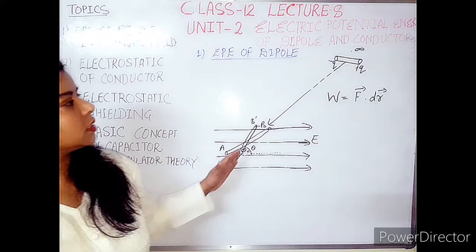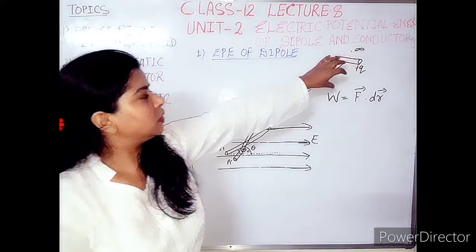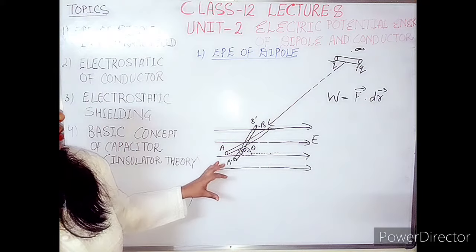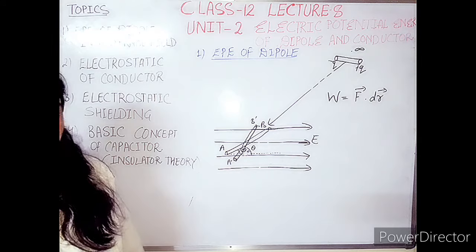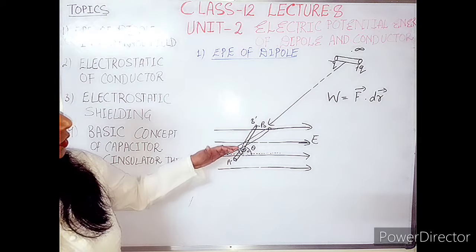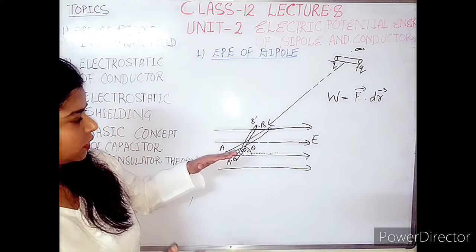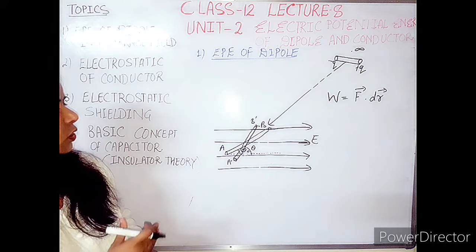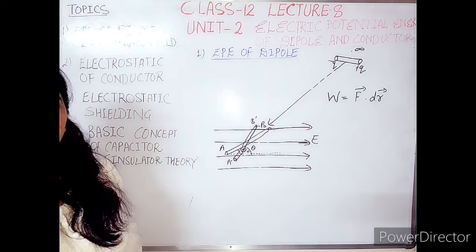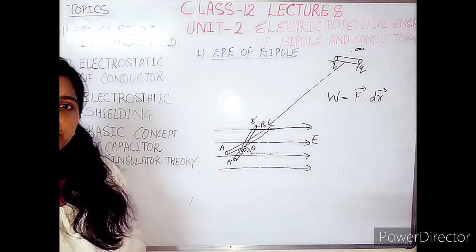Here we are considering the second method, when the whole dipole, initially present at infinity, is brought into the uniform electric field at an angle theta naught. So here there is a displacement which is rotatory. Here the displacement corresponds to an angle. Whenever displacement corresponds to an angle, we need to consider the work done corresponding to rotatory motion.